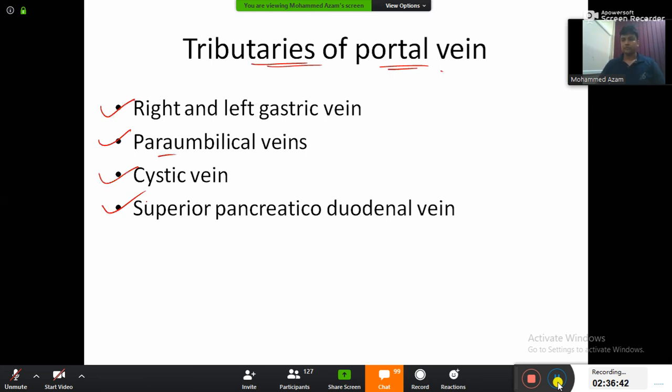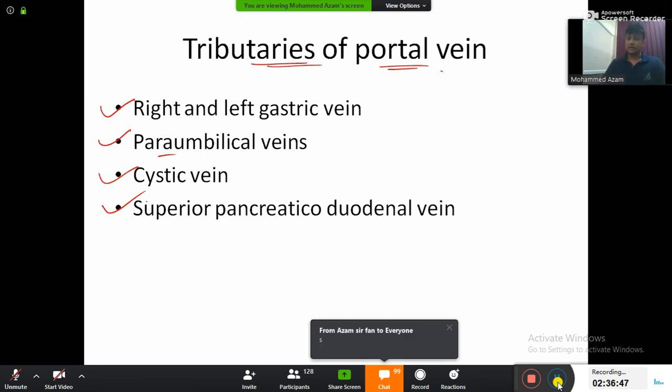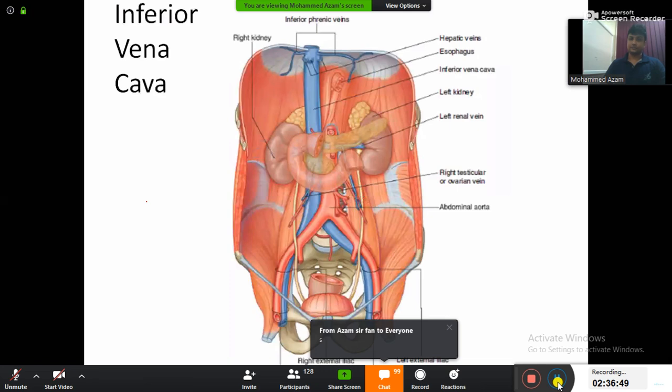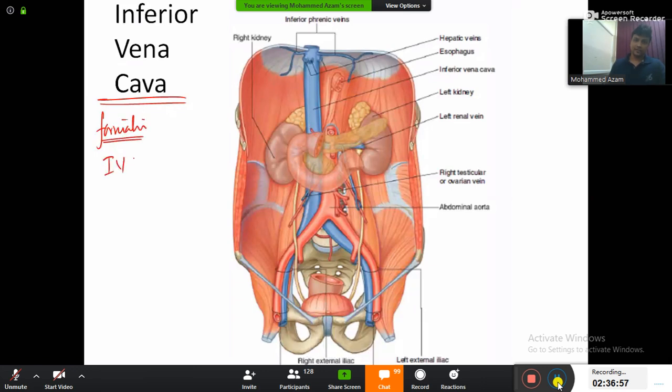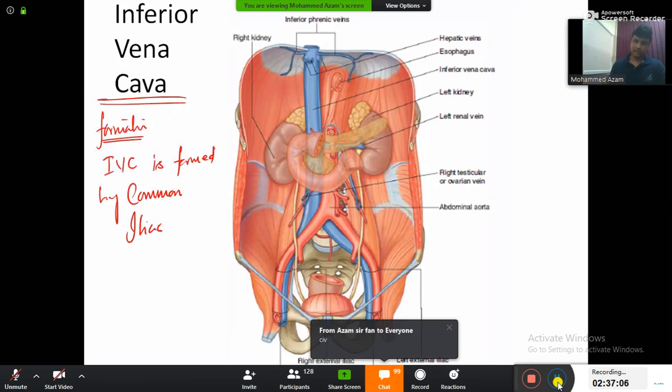Done. And now the next thing will be the inferior vena cava. So please write the heading as inferior vena cava, and as the side heading write the formation. The IVC, inferior vena cava, is formed by the common iliac veins.